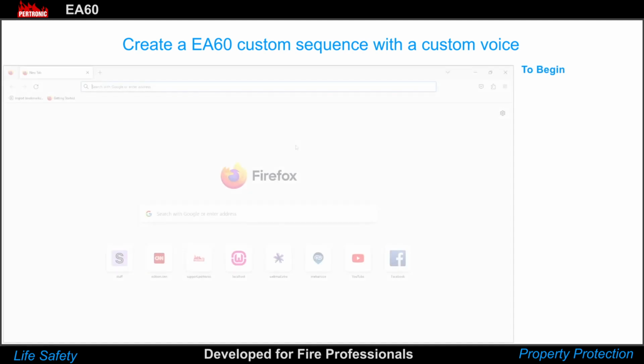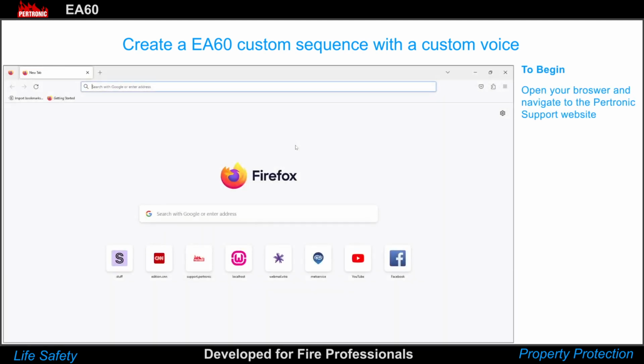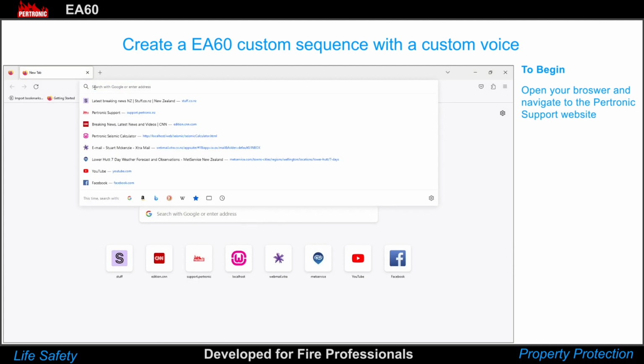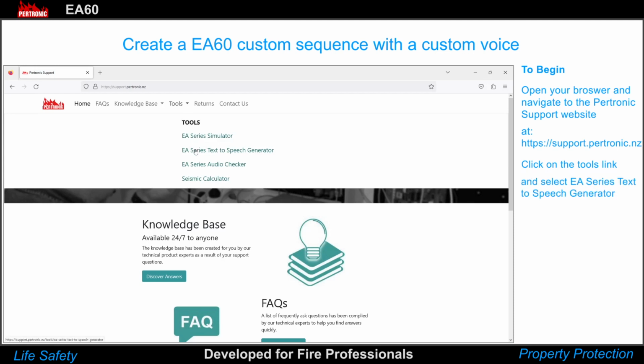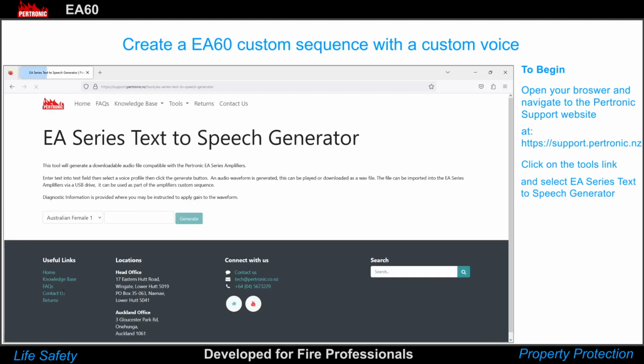To begin, open your browser and navigate to the Patronic support website at https://support.patronic.nz. Once the homepage has loaded, click on the Tools link and select EA Series Text-to-Speech Generator. This will open the tool.